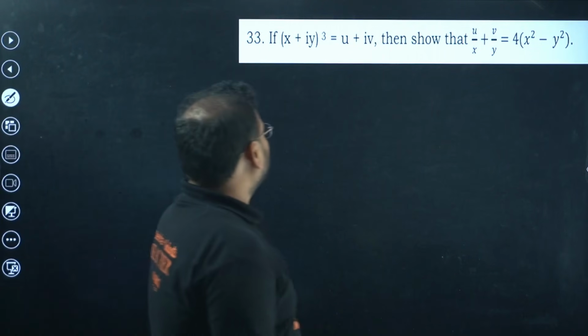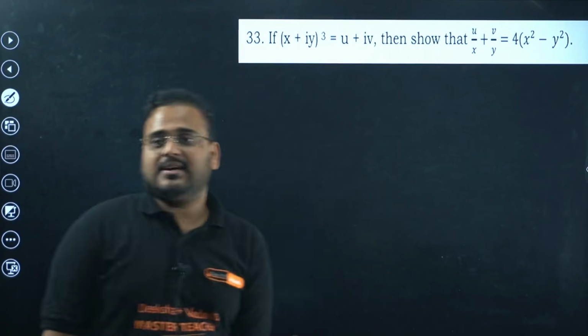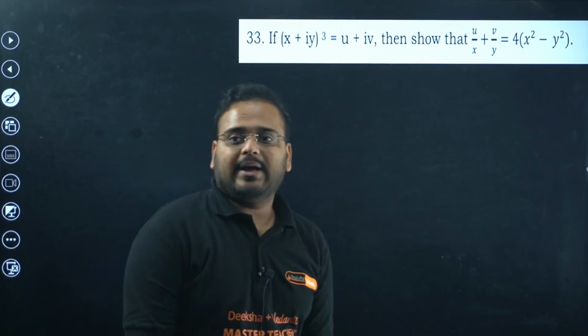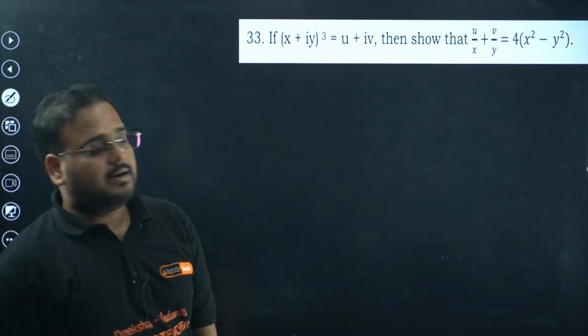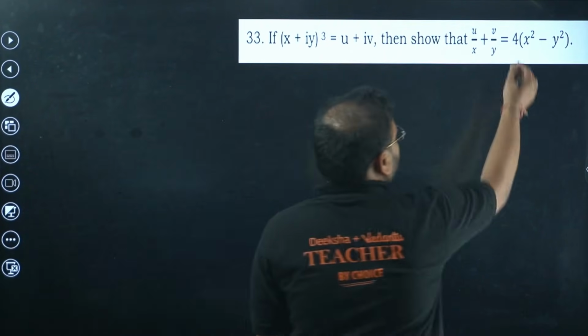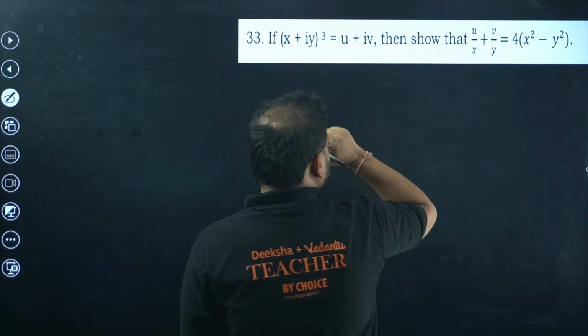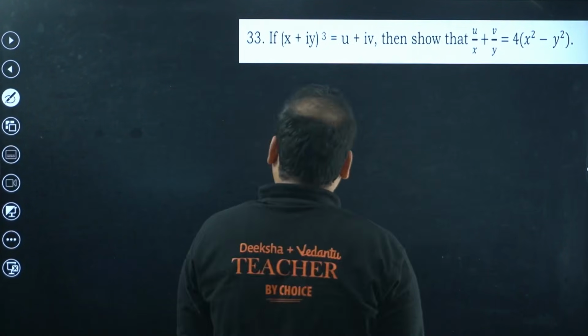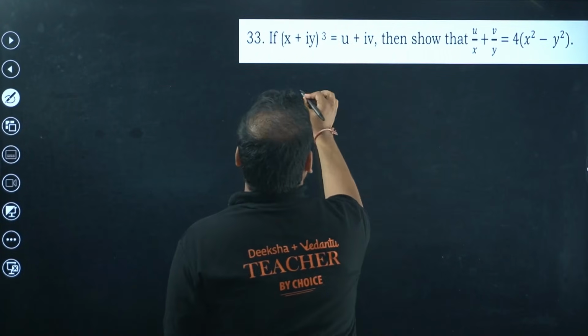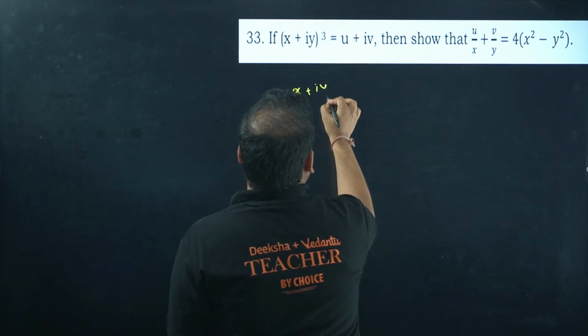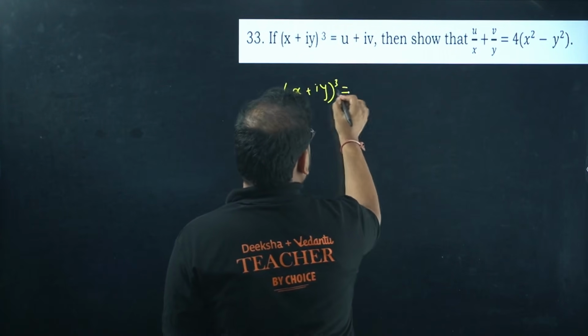Okay, x plus iy the whole cube is there, u plus iv is there. Then find the expression of u by x and v by y, equal to that particular thing. Let's forget about the RHS right now. We need to work on the LHS side. For that, okay, we actually have to do it together. Okay, sir. x plus iy the whole cube. There's a formula for this, if you remember.